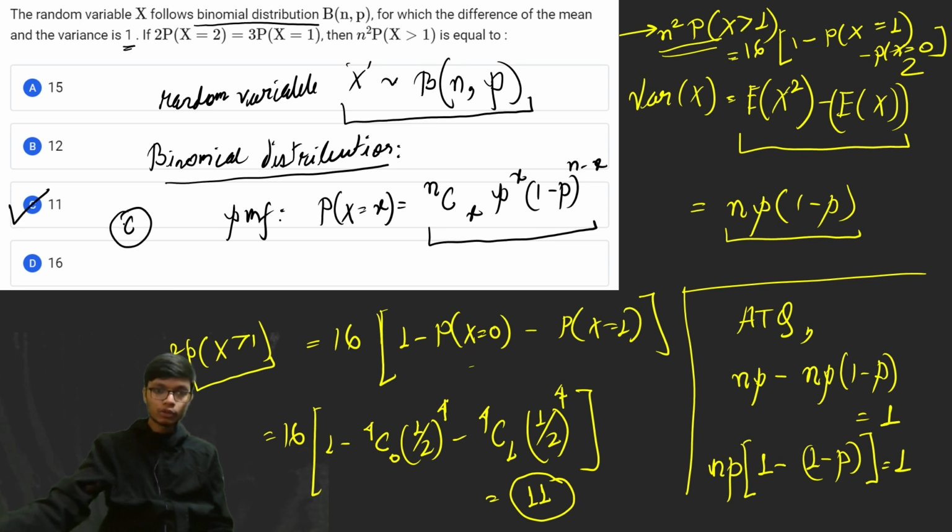I hope you have understood this problem, and you must have solved it, because it is a fairly simple problem. If you know the results, you are able to do it. It is fairly simple but very important, because in examinations there are repeated problems on binomial distributions, so you must keep this in mind. All right, with this, let us move to the next problem.